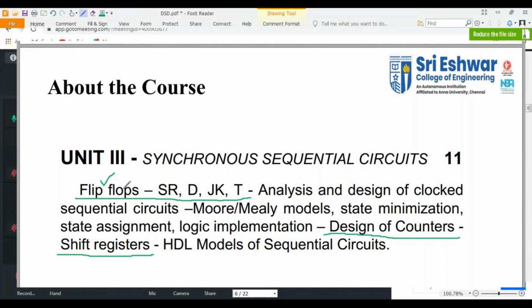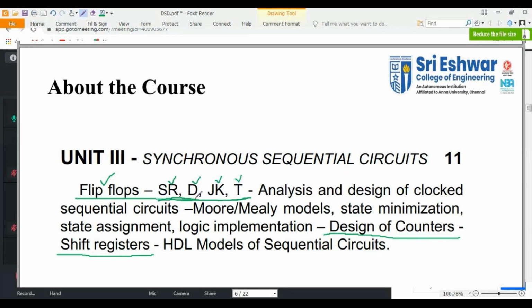In part B, they may ask like design and explain SR, D, JK, T flip flops. It may be asked in 14 marks, or it may be asked in 12 marks. They will ask you to design and explain the working procedure of all the flip flops, SR, D, JK, T. Because this is a theory topic, you won't have any problems.